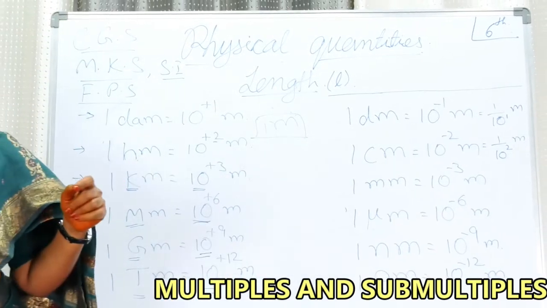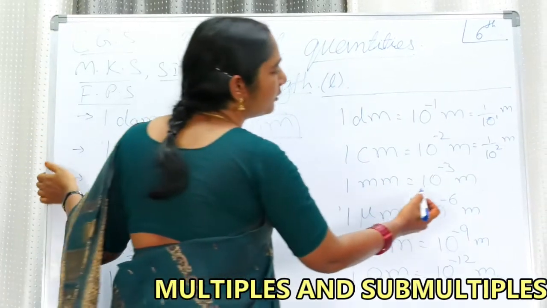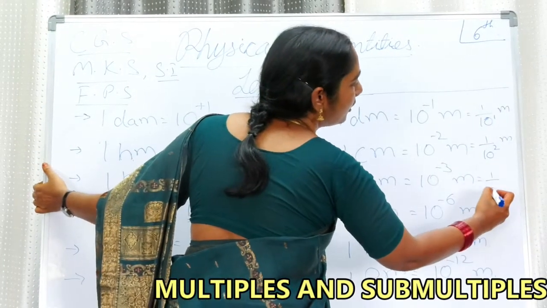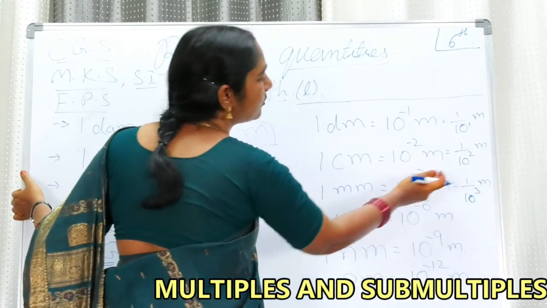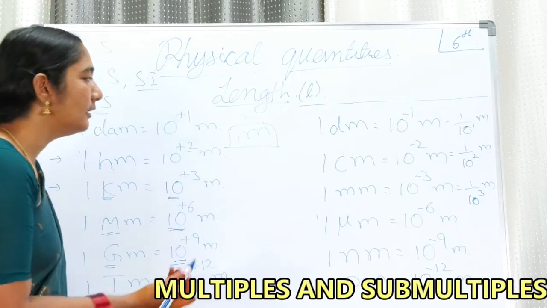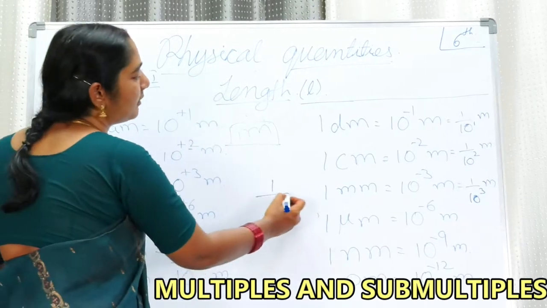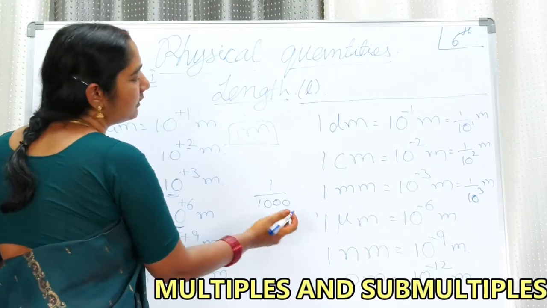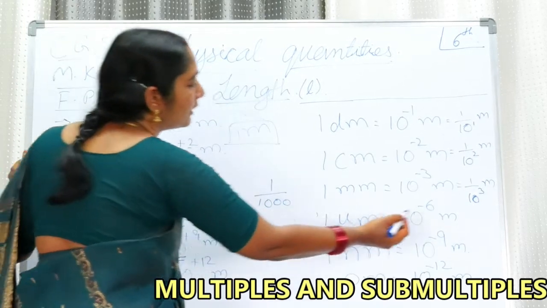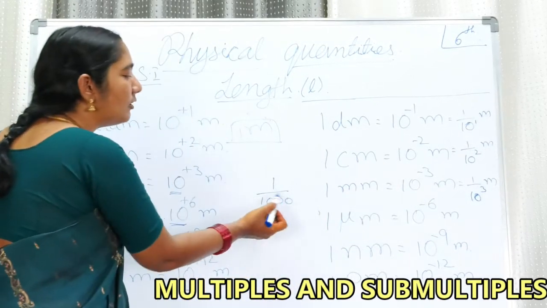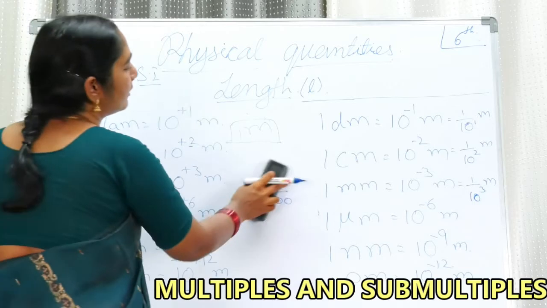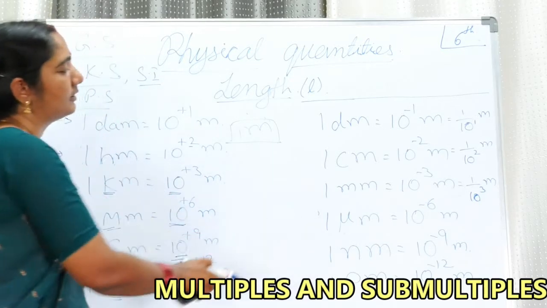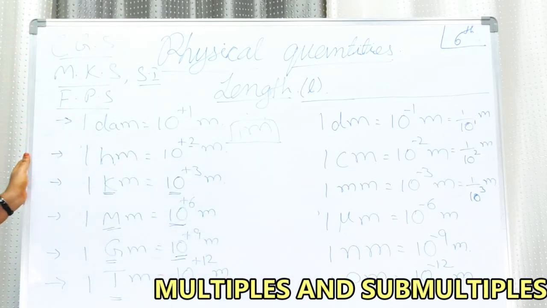Now 1 millimeter. 1 millimeter is equal to 10 to the power of minus 3 meters. Or you can even write 1 by 10 to the power of 3 meters. This 3, when it goes to the numerator, becomes minus 3. Means 1 by 1000. See, 1, 2, 3, 3 zeros are there. Means 1 part out of 1000 parts. If you divide the meter into 1000 parts, 1 part is 1 millimeter. So that is the meaning of it. I think you are understanding the value.